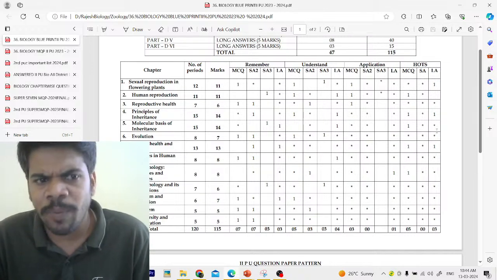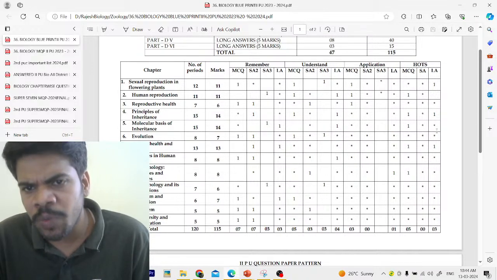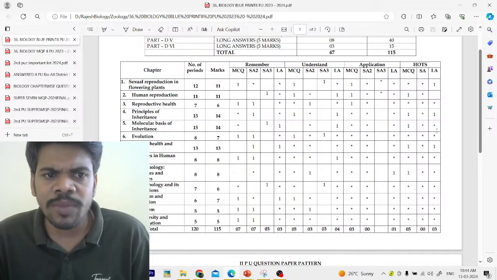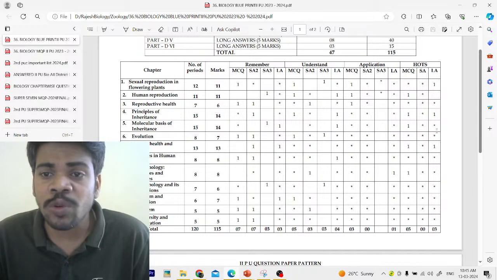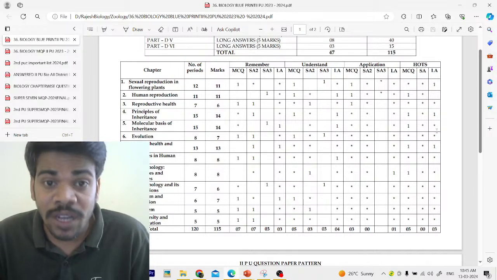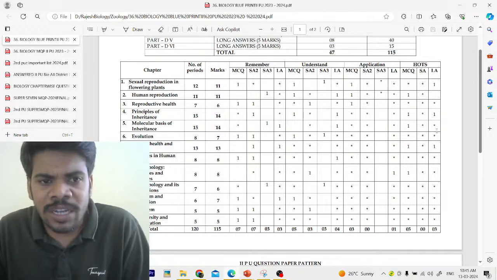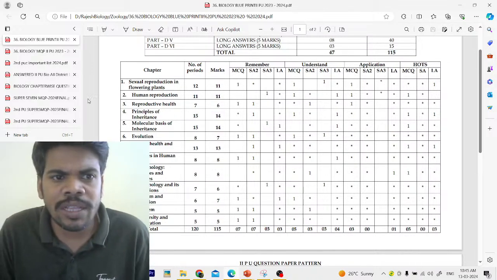They are all prepared by government officials only, so we can expect questions from them. Also chapter wise questions from the last few years, from 2014-15 up to now, showing which chapters and which questions are repeatedly asked.